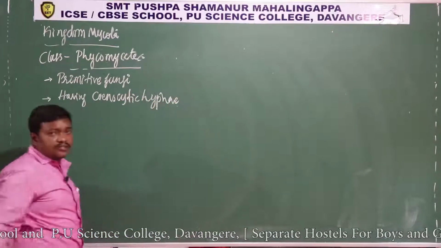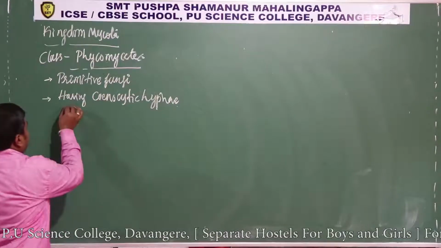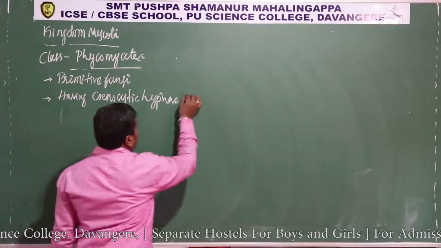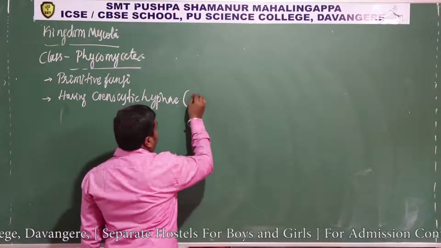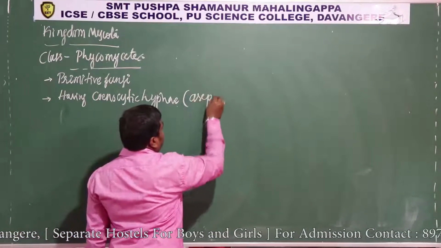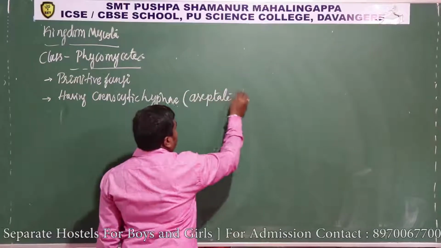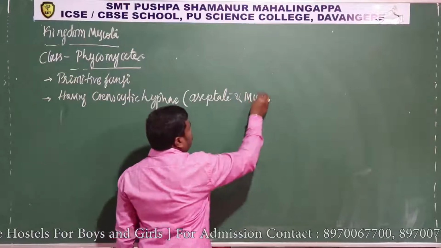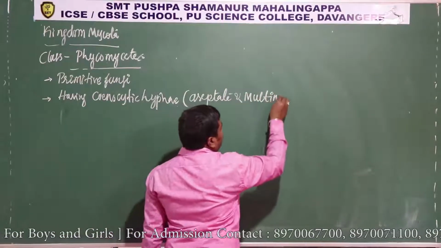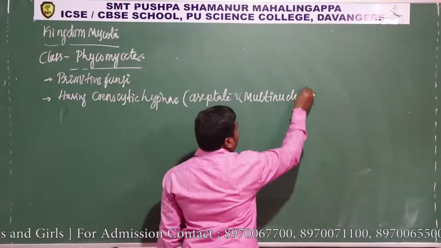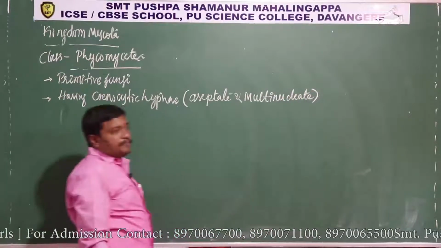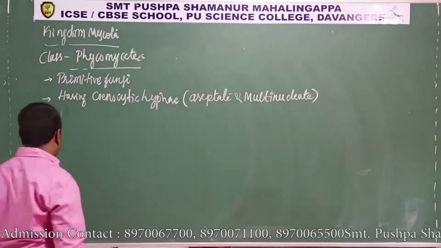Cenocytic means aseptate hyphae, aseptate and multinucleate. Aseptate multinucleate hyphae is called a cenocytic hyphae.